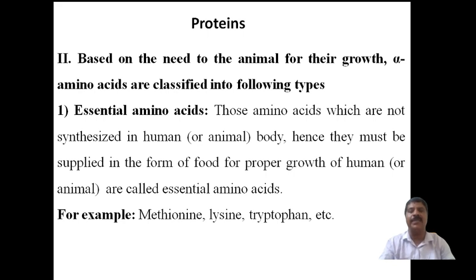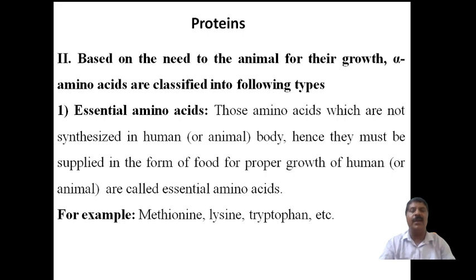I have given three examples for that. Methionine is one example. The second is lysine, and the third is tryptophan. Methionine has a sulfur compound present, lysine usually has an extra amino group, and tryptophan has an indole derivative, a heterocyclic compound.